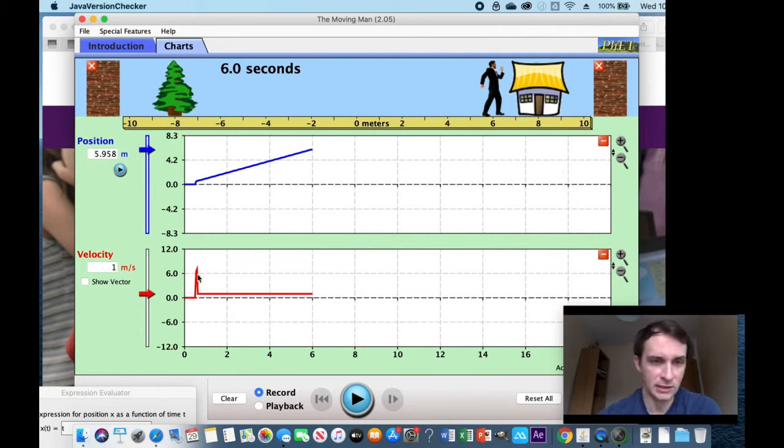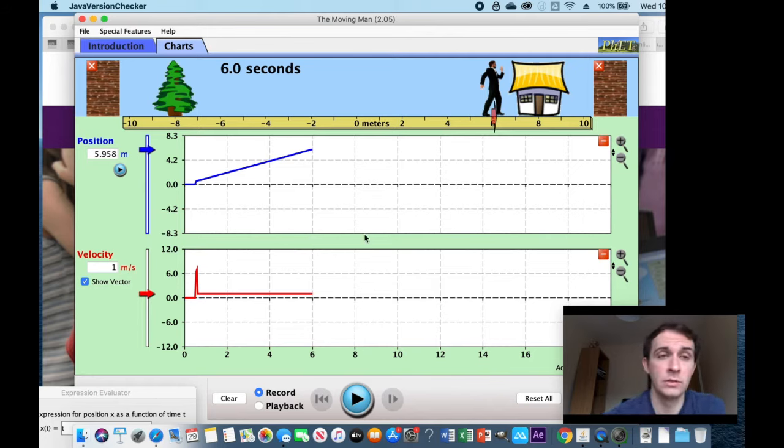It had that initial blip because he accelerated from nothing. He had no speed, no velocity, and then accelerated really quickly to a constant velocity. Right, lovely. So that is speed, distance, time.